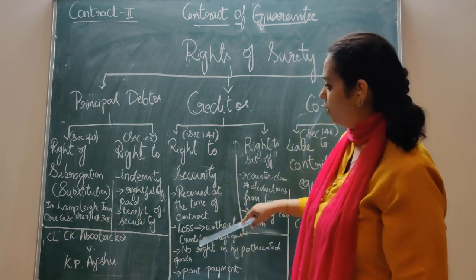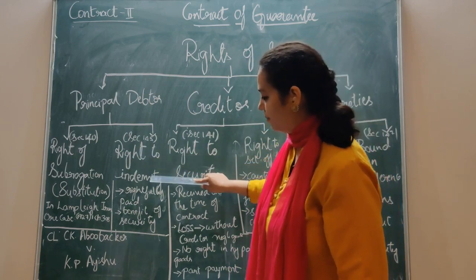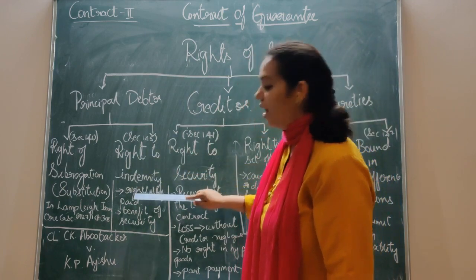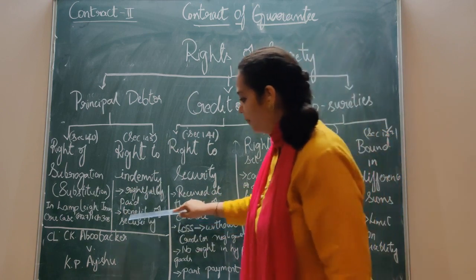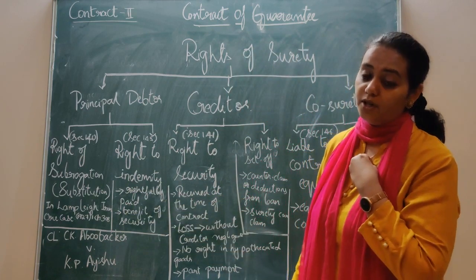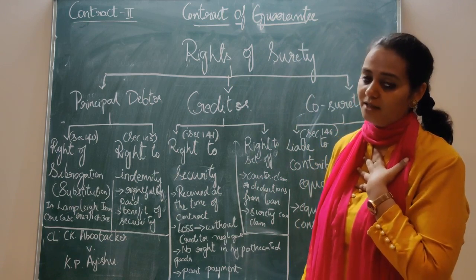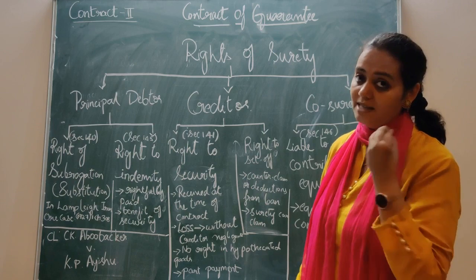That's all. So the two very important points under right to indemnity are: rightfully paid, it has to be rightfully paid, and benefit of security. That is, in order to compensate for his loss, he can have the benefit of the security. He can take the security from the creditor and can recover his money.